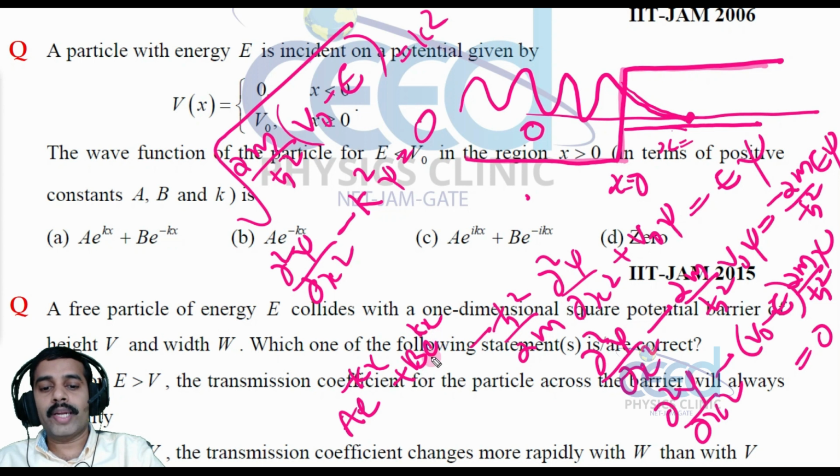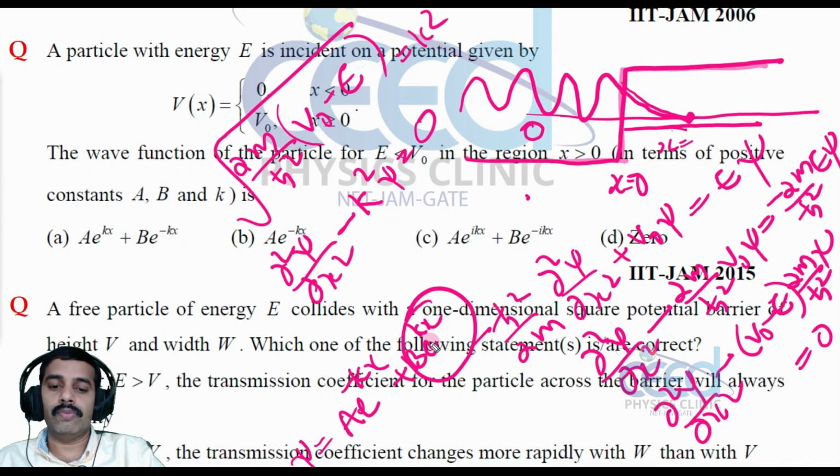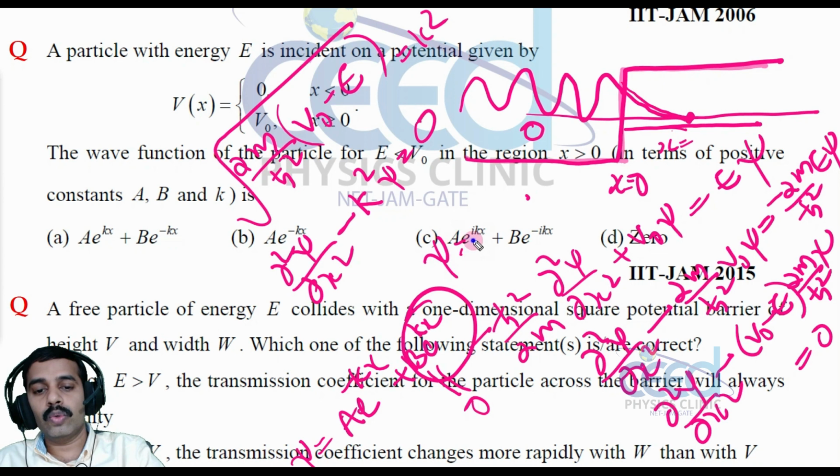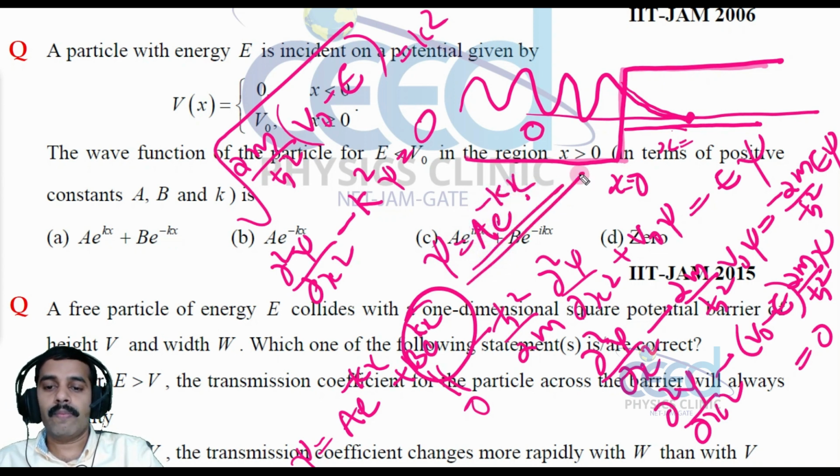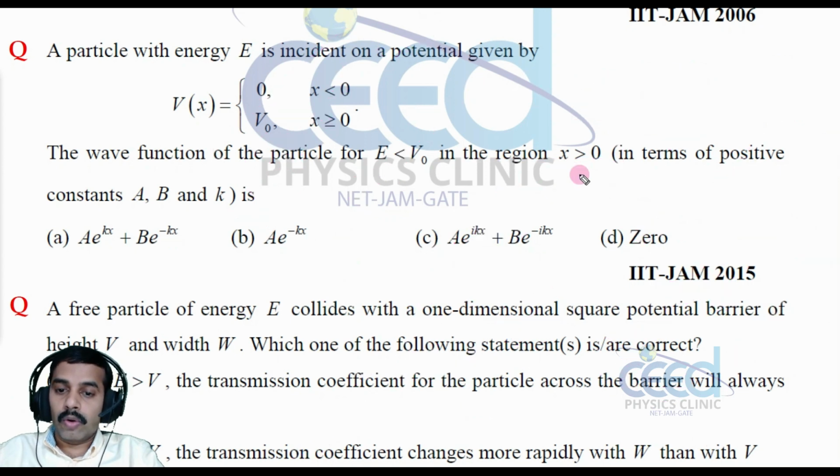So that's why this term we cannot take, because when x is very large, this term will dominate. That means at a very large distance of x, we have a nonzero value for the wave function, which is not acceptable. So b is equal to 0, right. So the possible solution is psi is equal to a e raised to minus kx. All right. So which one is the option? Option B is correct, right.